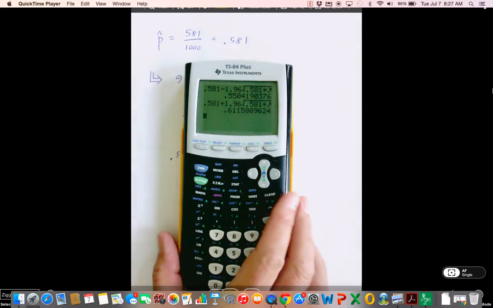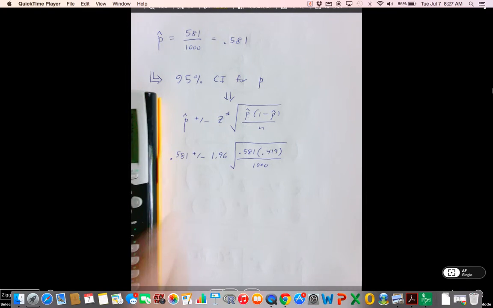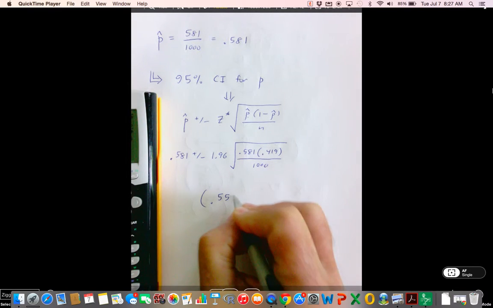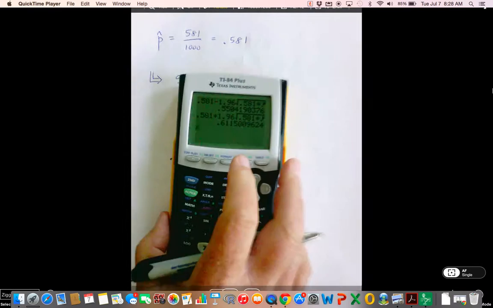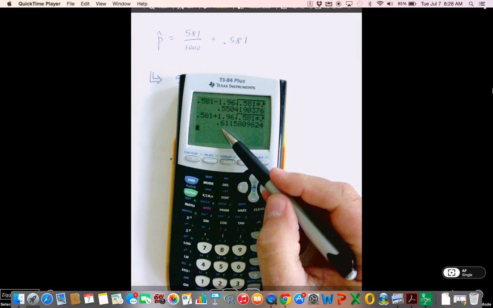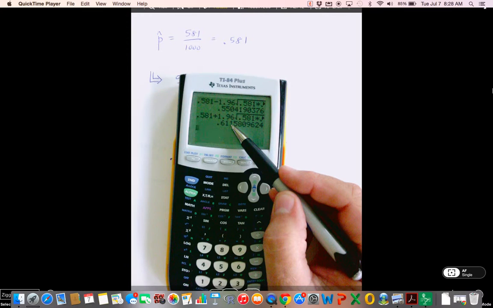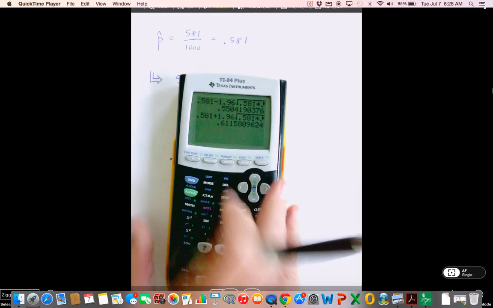So my 95% confidence interval will be 0.550 on the left, and the right is going to be 0.611. Now guys, this 5 right here is going to change that 1 to a 2, so 0.612.